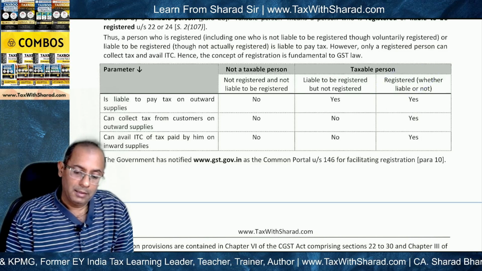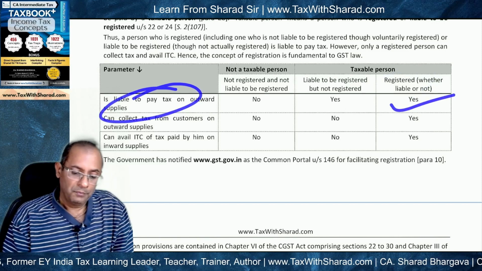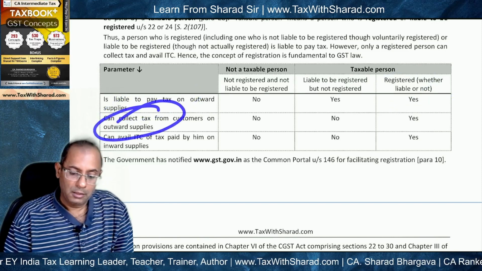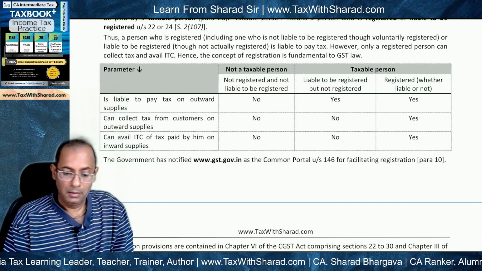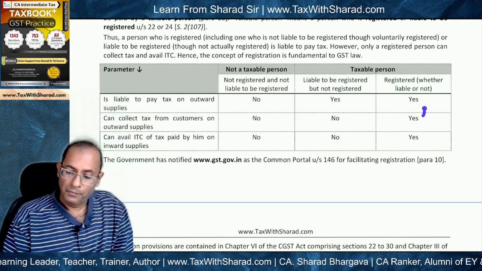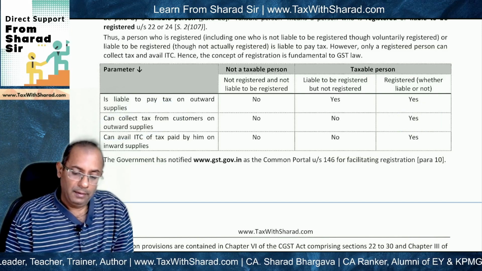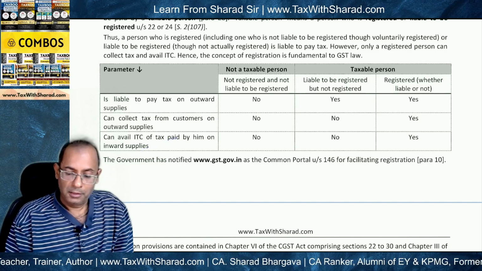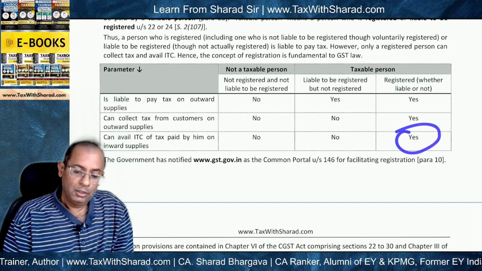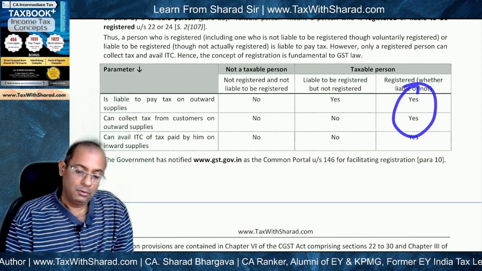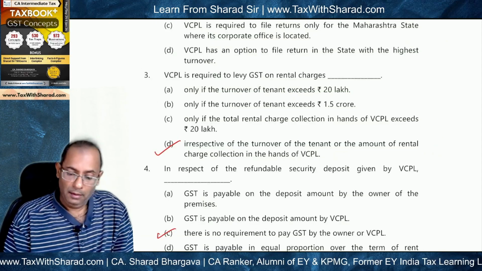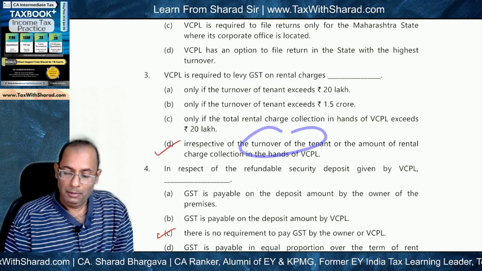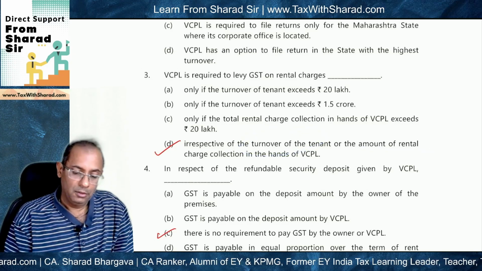So VPCL is liable to pay tax on outward supplies. VPCL can collect tax from customers on outward supplies, that means from the vendors in respect of rent, right? And it can avail ITC also of tax paid by it on inward supplies. So GST is supposed to be levied on the rental charges, and the turnover of the tenant or the amount of rent charge is not relevant.